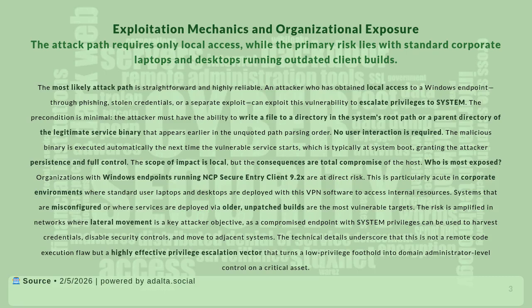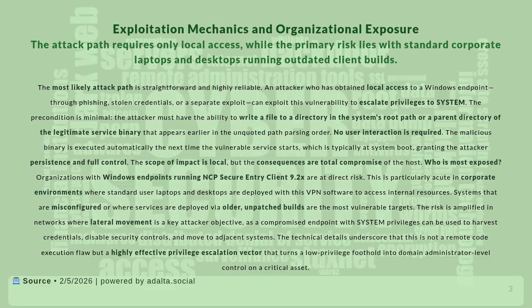Who is most exposed? Organizations with Windows endpoints running NCP Secure Entry Client 9.2x are at direct risk. This is particularly acute in corporate environments, where standard user laptops and desktops are deployed with this VPN software to access internal resources. Systems that are misconfigured or where services are deployed via older unpatched builds are the most vulnerable targets.